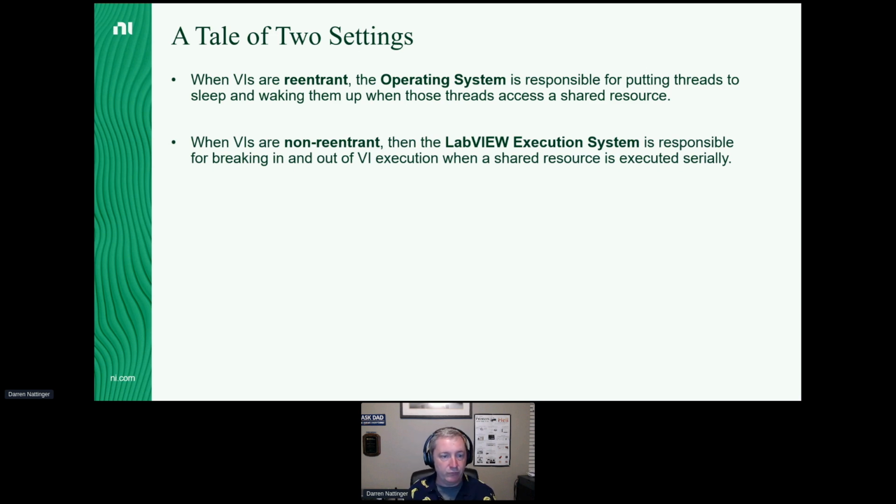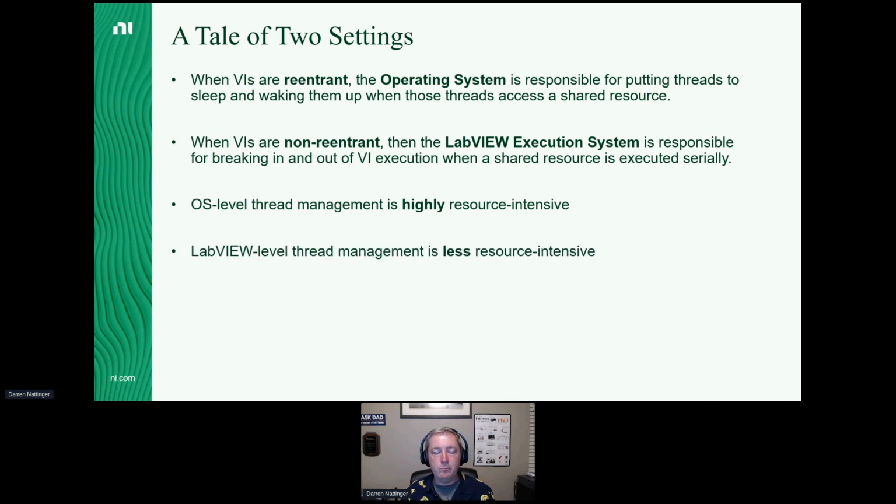So if you've got non-reentrant VIs, LabVIEW is going to say, all right, we're going to run this one, then this one, then this one, then this one. LabVIEW execution system figures out all of that stuff. It is incredibly highly resource intensive for your OS to switch between threads. It is much less resource intensive for the LabVIEW execution system to serialize non-reentrant operations.